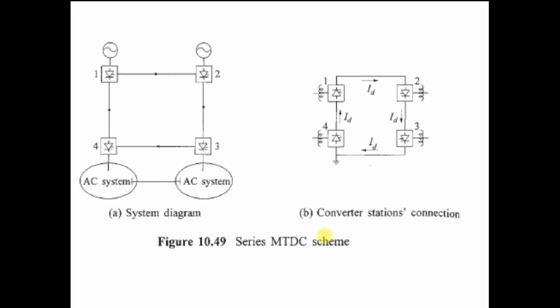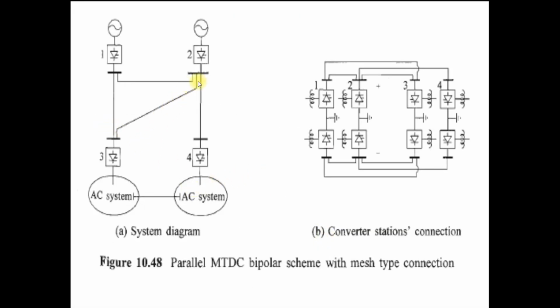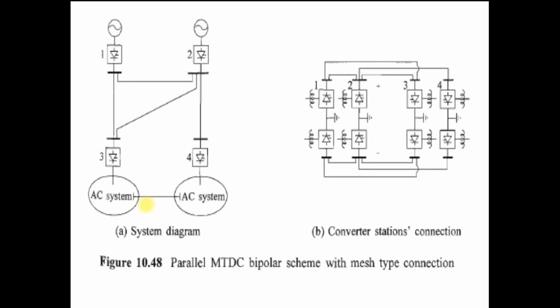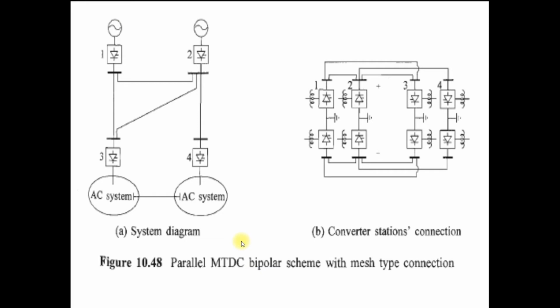The majority of the studies that have proposed the application of multi-terminal DC have generally considered the parallel configuration with radial type of connections. Because you can see that in the mesh network, you require more lines as well as greater length of DC cables, so the overall cost of the mesh network becomes very high as compared to the parallel radial network. So generally, in actual practice, the multi-terminal bipolar radial network is preferred, clear, because of the economical point of view. Then consideration of the series connected scheme.